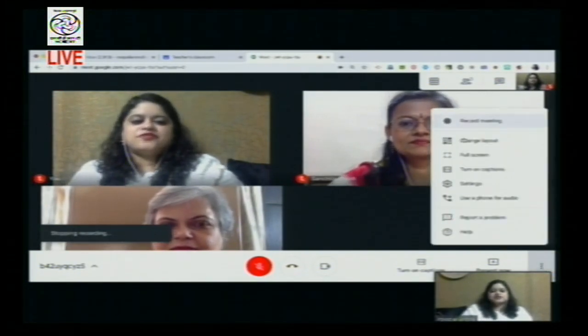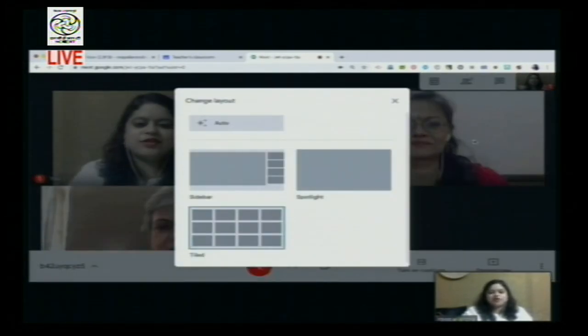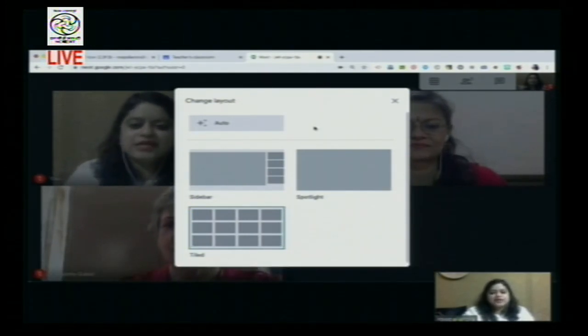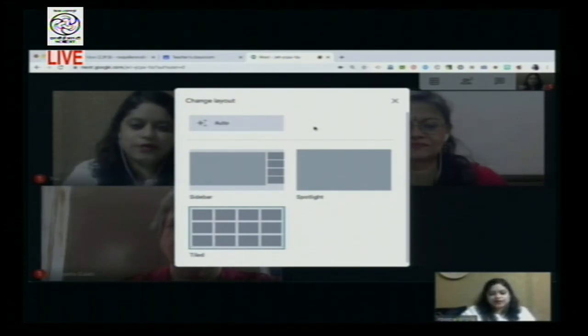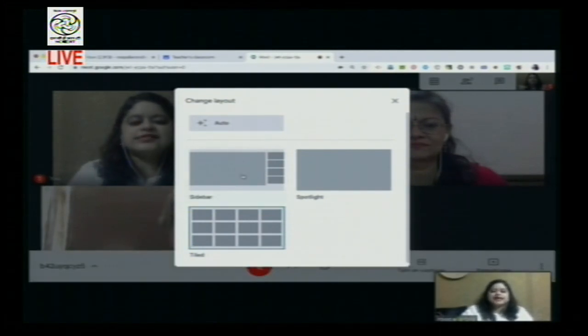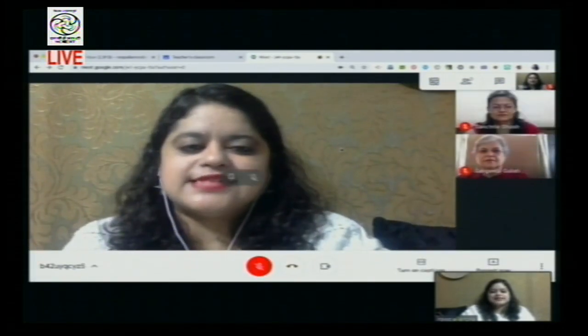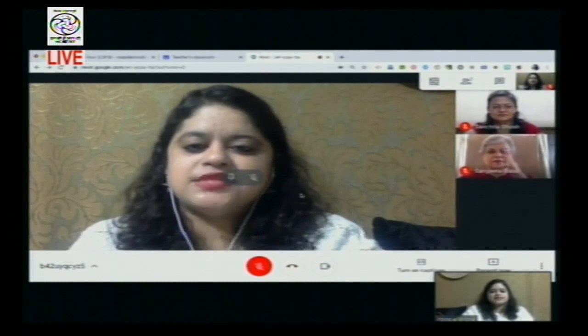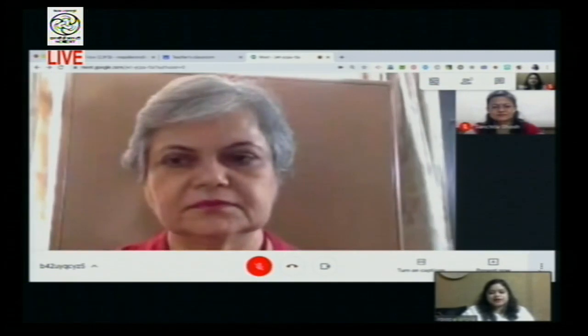Then there is an option for changing the layout. If I click on change layout, these are the options that open up. There is an auto option. This auto option says let Meet do the settings the way Meet wants. So Google Meet will have its own settings in auto layout. Whereas if I click on sidebar, then my entire settings would be such that the teacher would come in the center and the students would go in the sidebar on the right hand side. So that's the sidebar option.